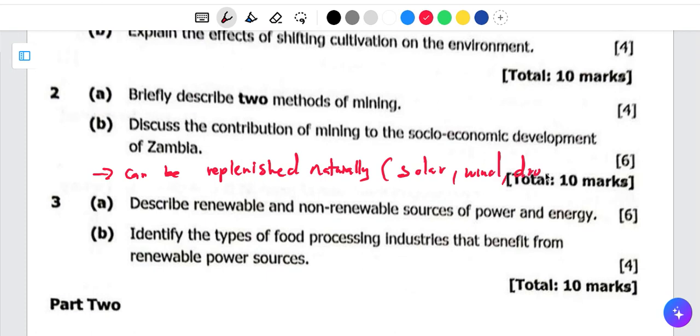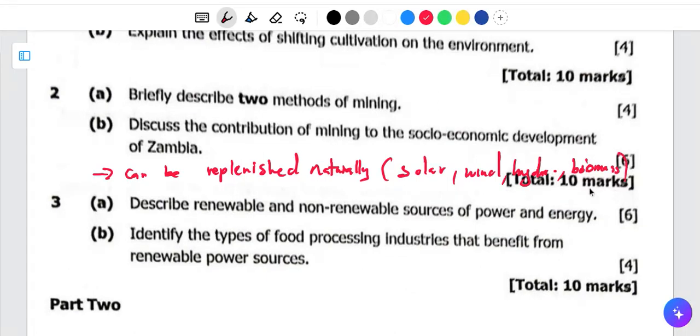Hydro is coming from the word water, so we can say hydroelectric, or we can just say hydro. Then apart from hydro, we can also talk about biomass. These are examples of renewable sources.